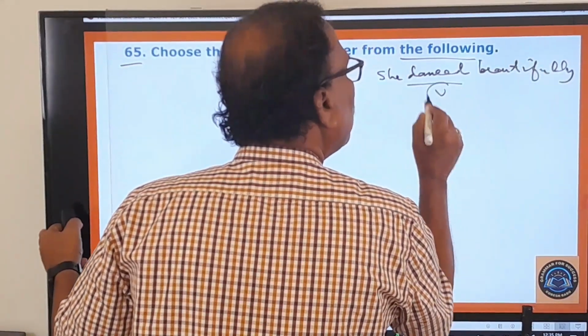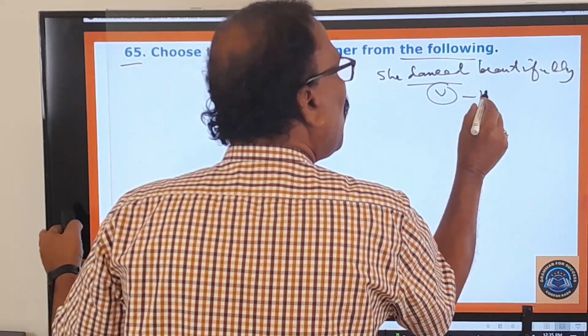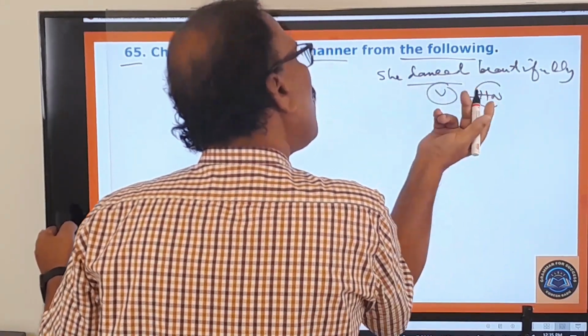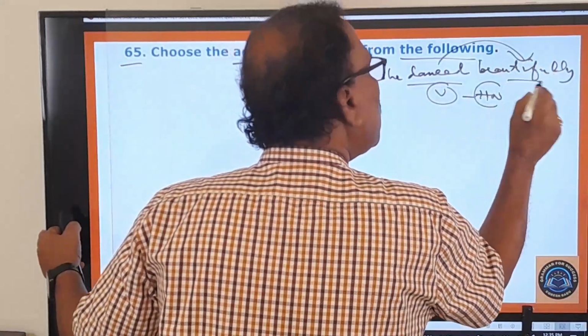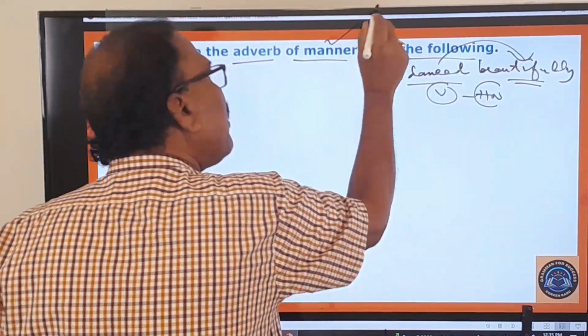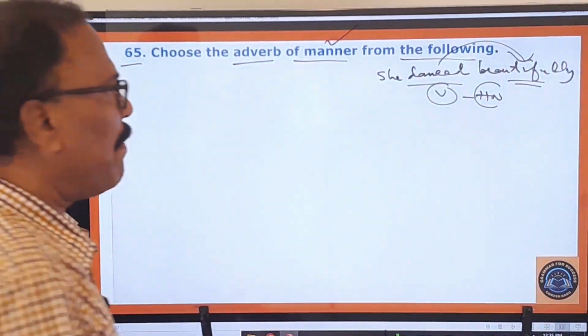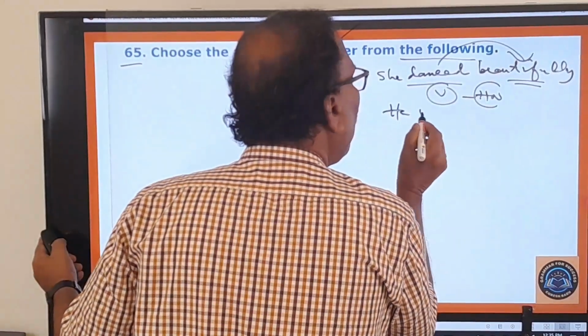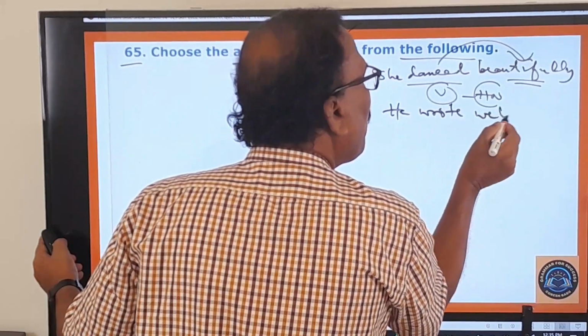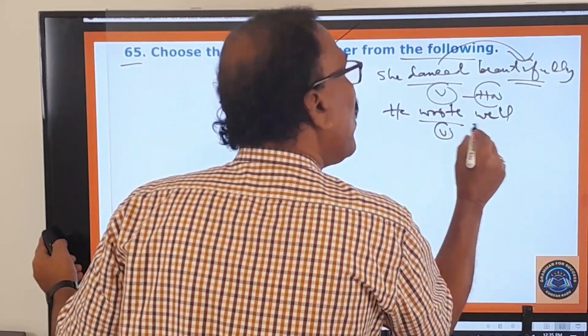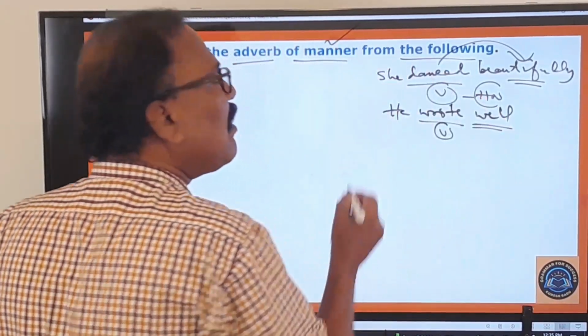She danced. This is the verb. So now we question the verb with how. She danced how? Beautifully. So this is called the adverb of manner. Okay. He wrote well. He wrote how? Well. Well is an adverb of manner.